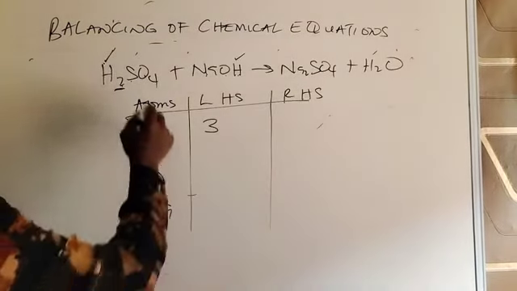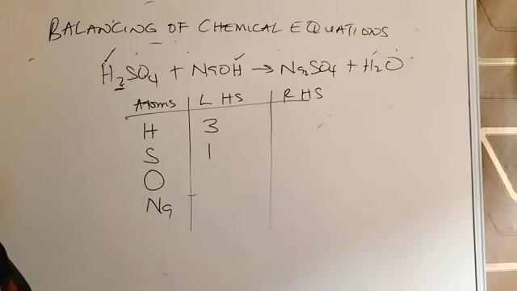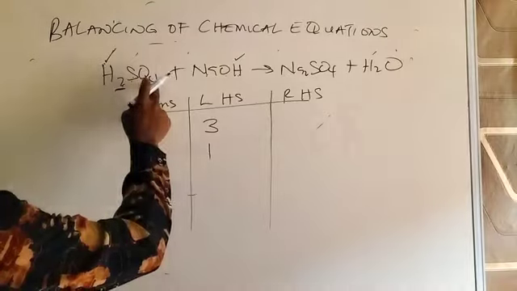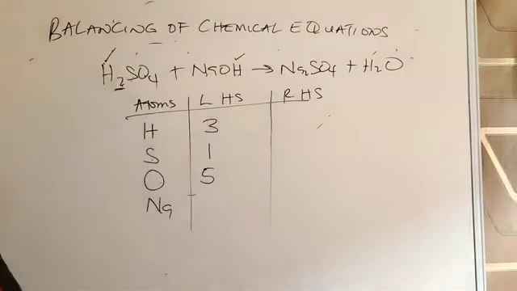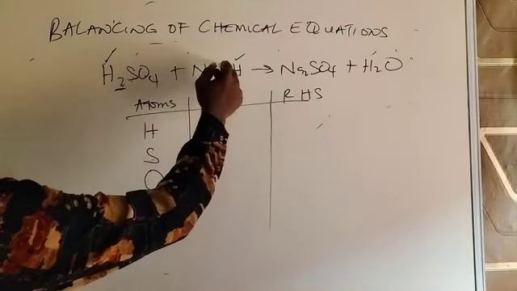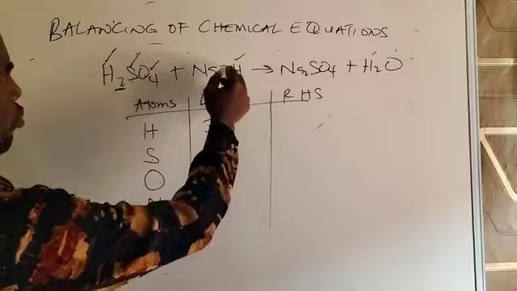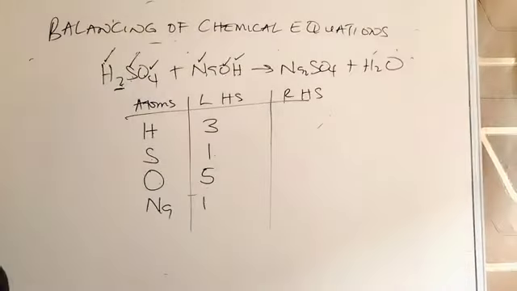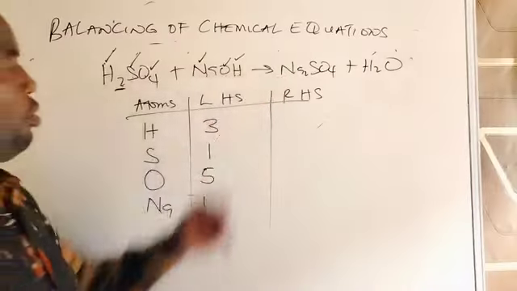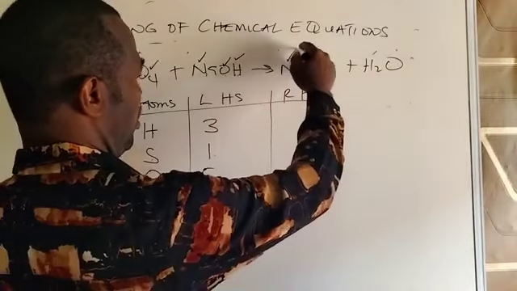Then sulfur is 1 here. Then oxygen is 4 plus 1, giving us 5. Sodium, only 1. Go to the right hand side. Sodium is 2. You can see sodium 2 here.